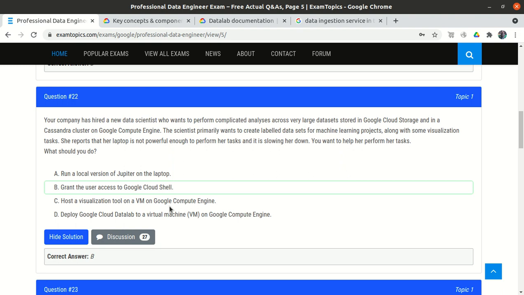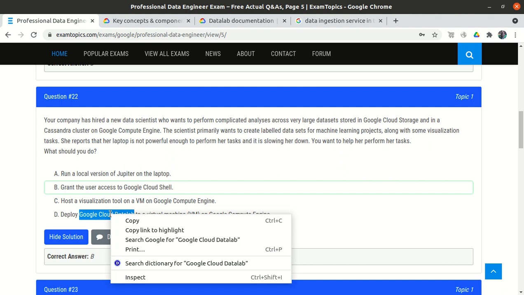If we have to compare option C and option D, I will go with option D, because here we have mentioned we will deploy the Cloud Data Lab, and Cloud Data Lab is a specific service which is only used for machine learning tasks, like some visualization tasks.